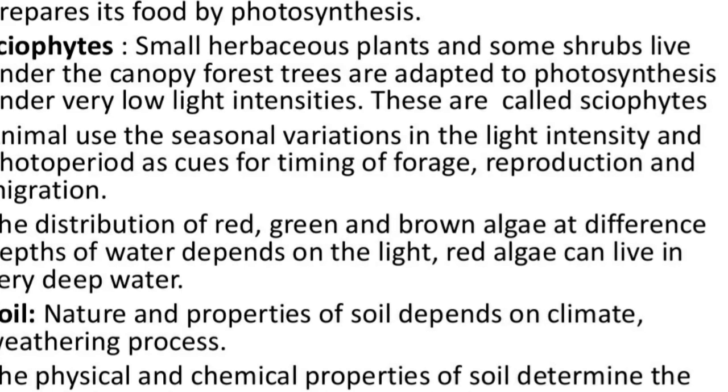Sciophytes: small herbaceous plants and some shrubs live under the canopy. Forest plants adapted to photosynthesis under very low light intensities are called sciophytes. Animals use the seasonal variation in the light intensity and photoperiod as cues for the timing of foraging, reproduction and migration.